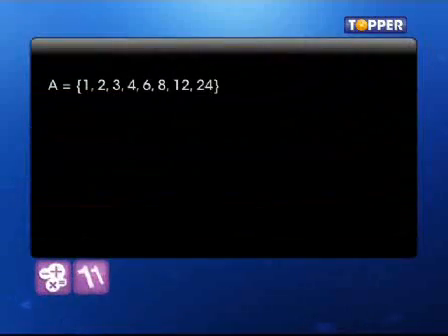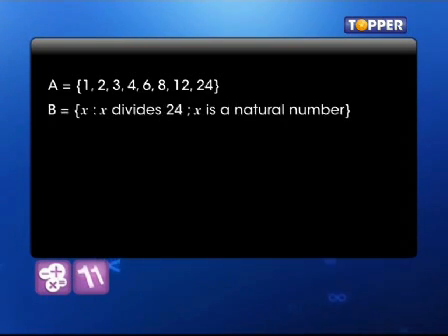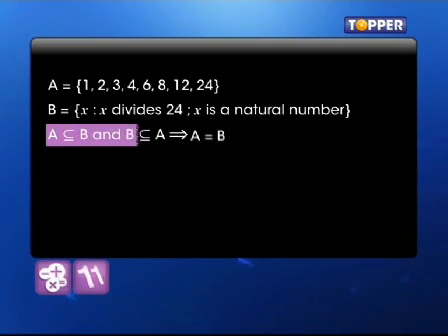Let's figure this out with an example. Suppose A is equal to {1, 2, 3, 4, 6, 8, 12, 24}, and B is the set of x such that x divides 24 and x is a natural number. Here, A and B are equal sets. You can easily check that. We can observe that A is a subset of B and B is a subset of A.